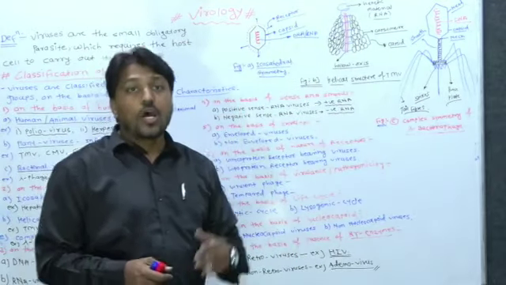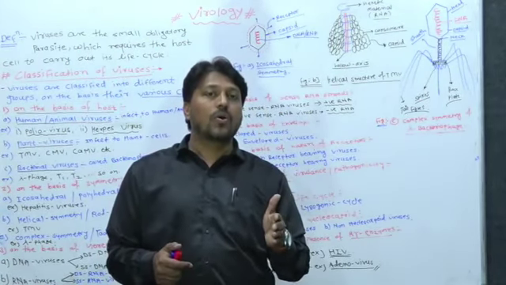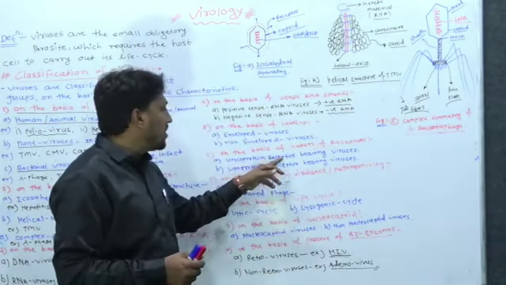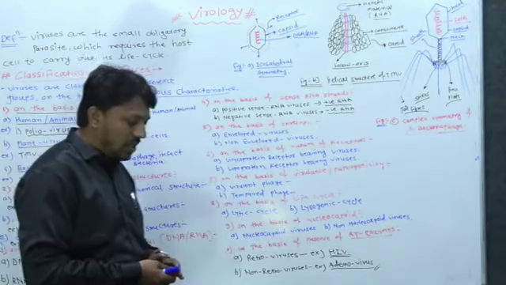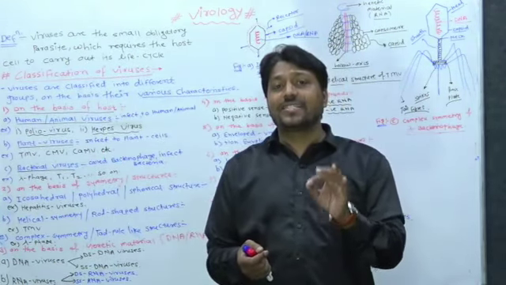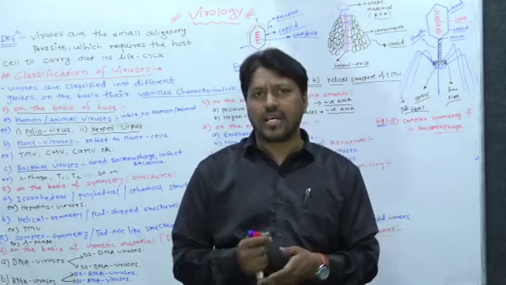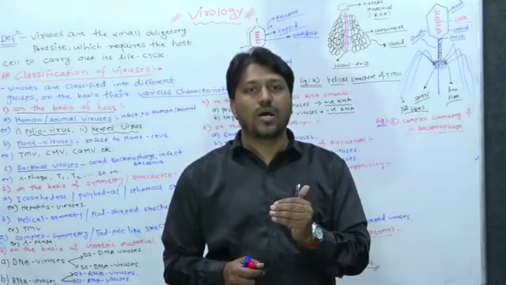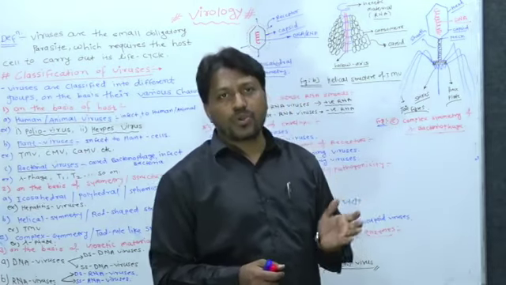into the host cell. So on the basis of the chemical composition of receptors, we can classify the viruses into two groups. One is the glycoprotein receptor bearing viruses and another is the lipoprotein receptor bearing viruses. In such viruses, glycoprotein is the biomolecule present in the receptor, so that is why they are called glycoprotein bearing viruses. If lipoprotein is the composition of the receptor over the capsid or over the envelope, then that is called lipoprotein receptor bearing viruses.